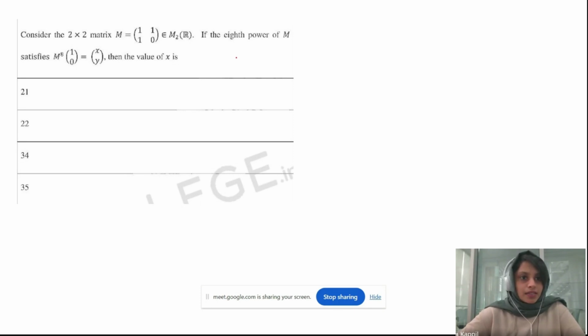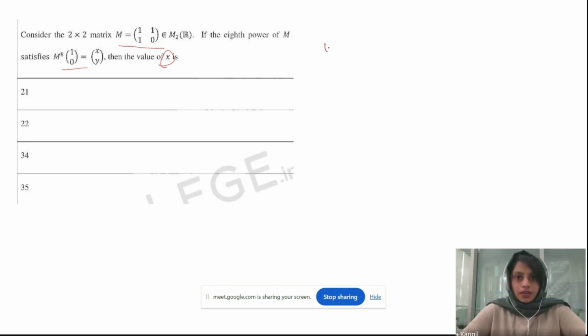This one has appeared in the previous IIT JAM exam in 2022. In this problem, let's consider a 2 by 2 matrix, and the matrix M is given as 1, 1, 1, 0. If the 8th power of M satisfies M to the power of 8 times the column vector (1, 0) is equal to (x, y), then you need to find the value of x.